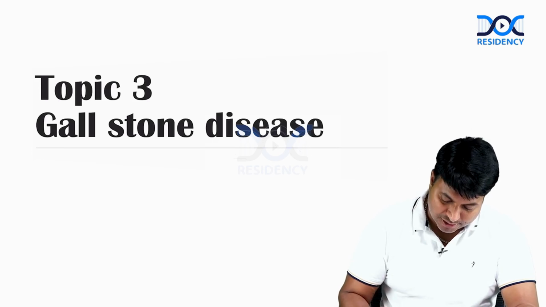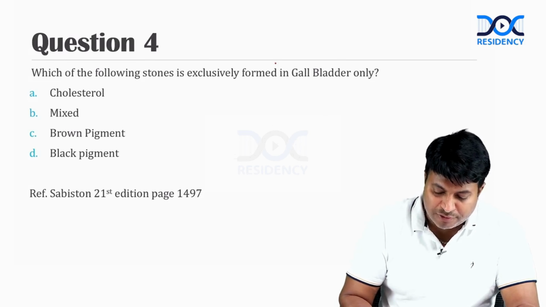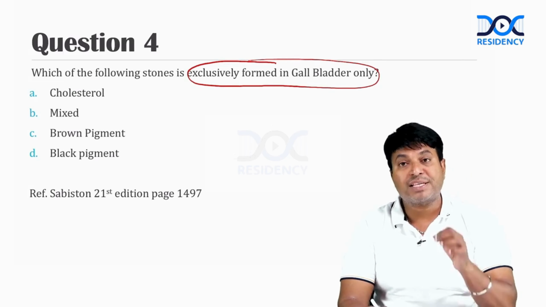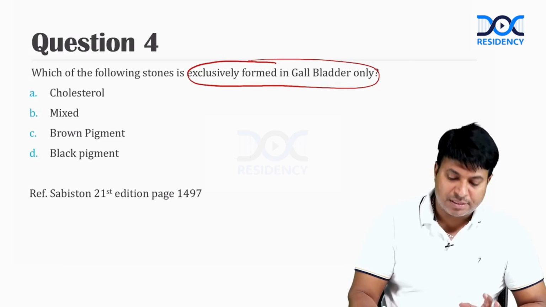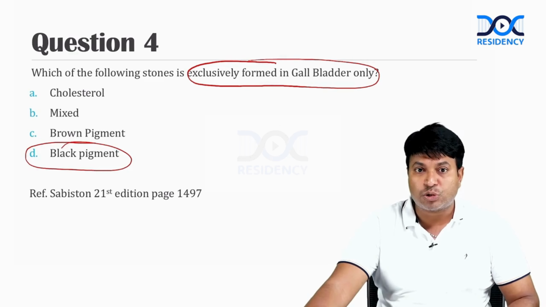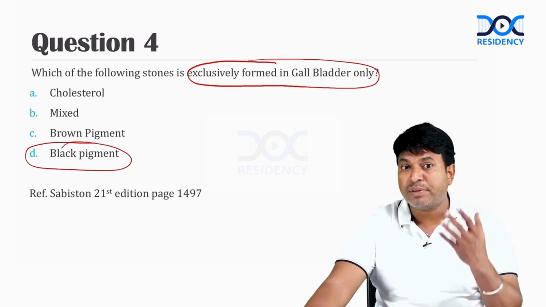On gallstone disease. Which of the following stones is formed exclusively in the gallbladder only? Very interesting question. It is formed only in black stones. Only black stones are formed exclusively in the gallbladder. So cholesterol stones and brown stones can form in the bile duct also.